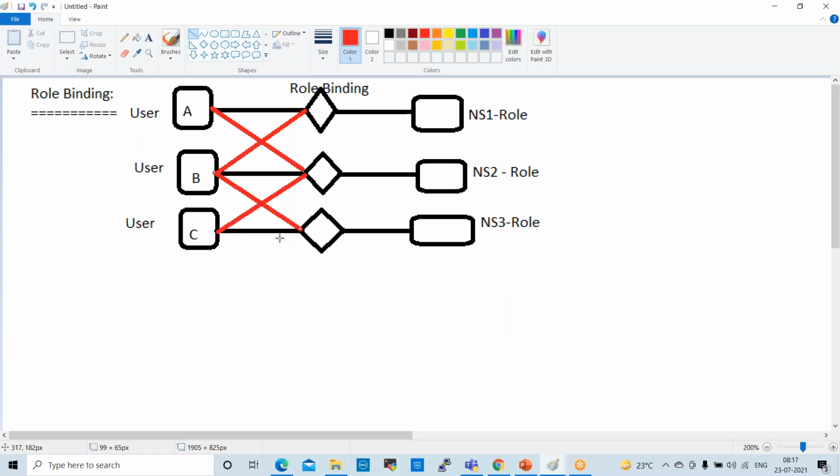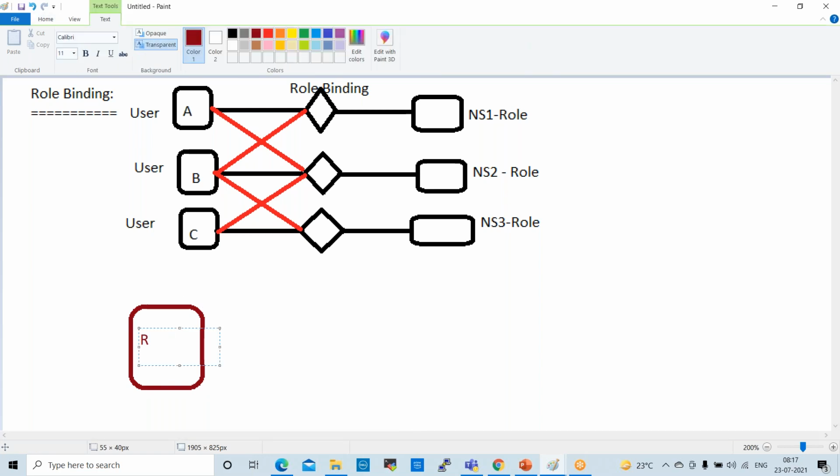Okay, next one is cluster role binding. How do we bind the cluster role? Cluster role binding is basically for DevOps engineers. For example, this is me.